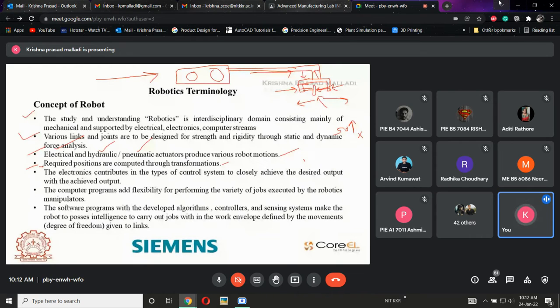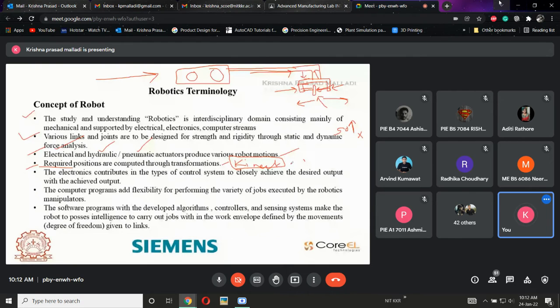This is also involved in the presentation. When kinematics comes, I will explain what these transformations are, how the forward will move, and how the inverse will move. What is the need of forward as well as inverse in robotic terminology? I'll explain when this chapter comes. If I explain now, there will be a bit of confusion, which is why I am not going to explain it now. Maybe in tomorrow's session or the day after, I will explain kinematics.